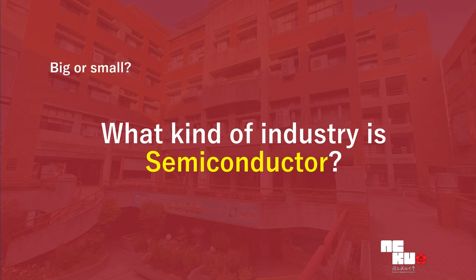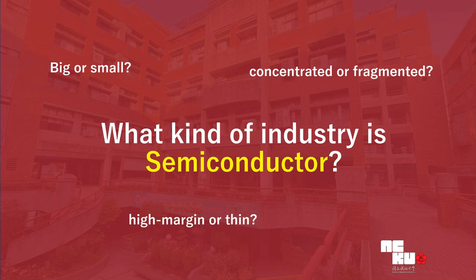We can discuss whether it is a big sector or a small sector, whether it is concentrated or fragmented, just like whether they are really focused on specific companies or not. Also we can talk about high margin or thin margin, and conservative or leveraged. So we can use different angles to discuss semiconductors.